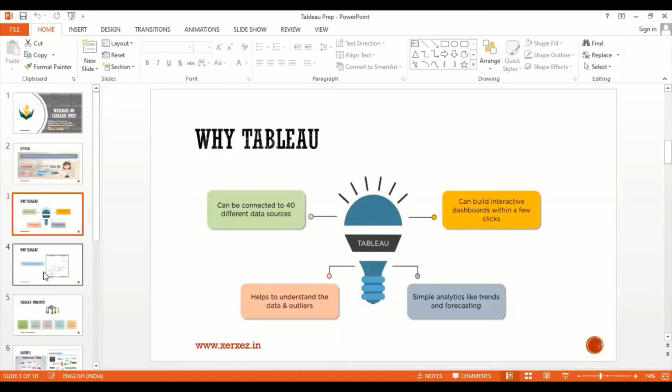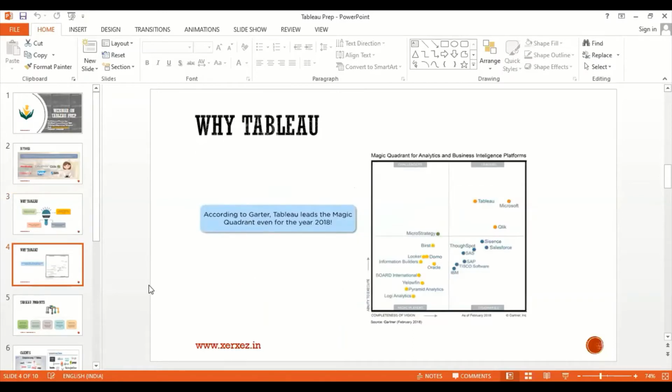Now, as far as the market is concerned, you know Tableau is a data analysis tool, and along with Tableau there are other competitors in the market. If you look at this figure, on the top right there is an option called leaders. Under leaders, three tools are leading.